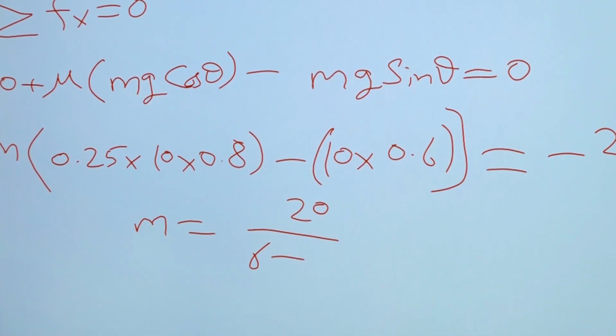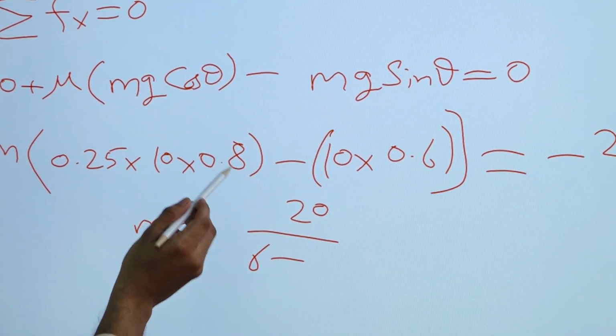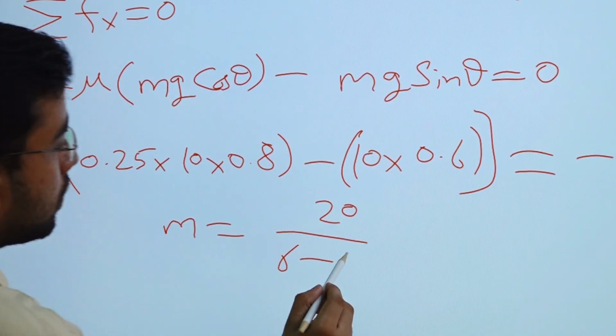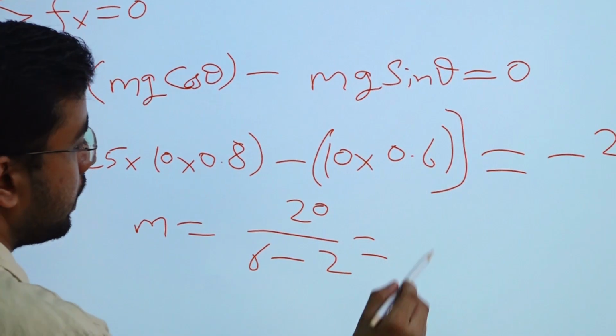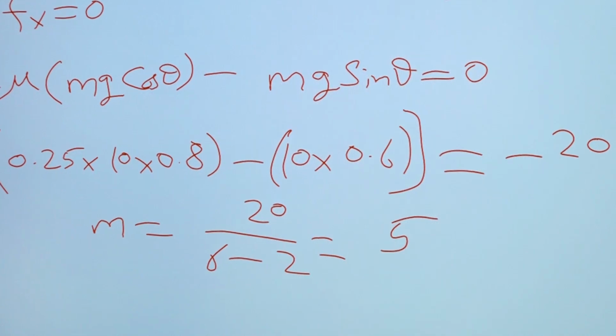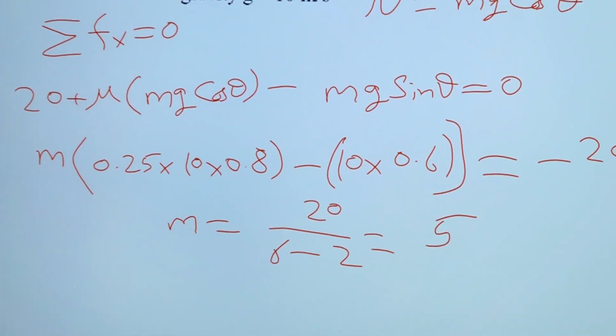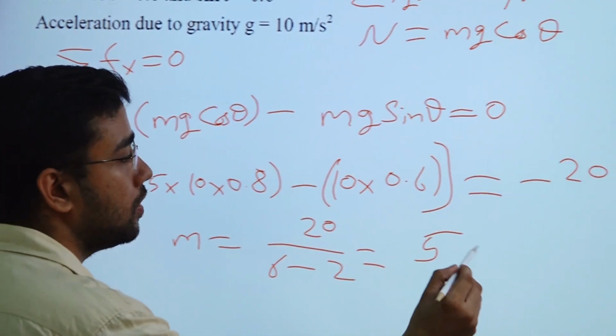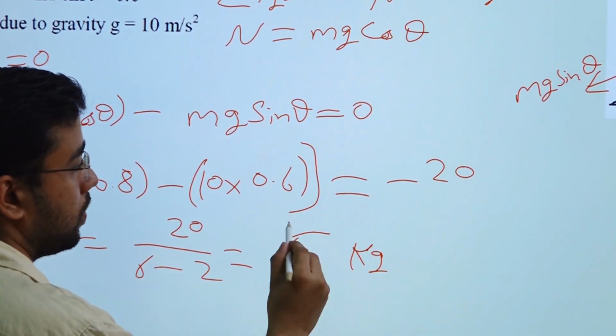10 into 0.6 is 6, minus 10 into 0.8, 8 into 1 by 4 is equal to 2. So what we will get? 5. So that will be the answer. The maximum value of mass m will be 5 kilogram. Okay.